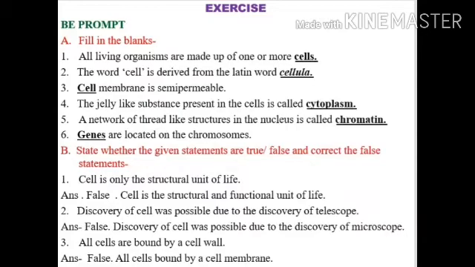Question number 1, cell is only the structural unit of life. The statement is false and the correct statement is cell is the structural and functional unit of life. Number 2, discovery of cell was possible due to the discovery of telescope. It is false. Discovery of cell was possible due to the discovery of microscope. Question number 3, all cells are bound by a cell wall. It is false. All cells are bound by a cell membrane.